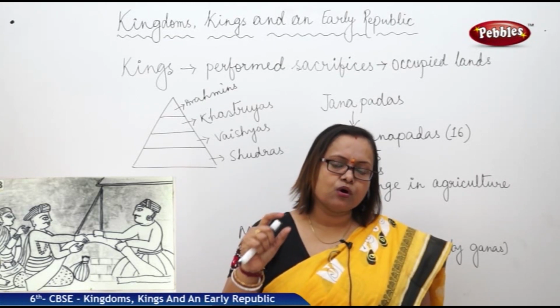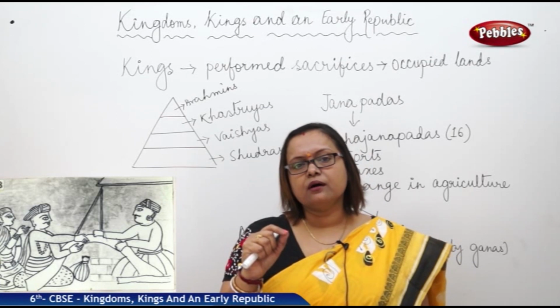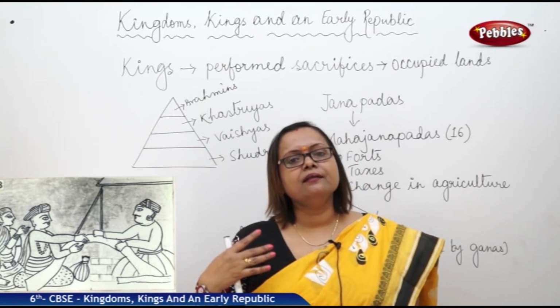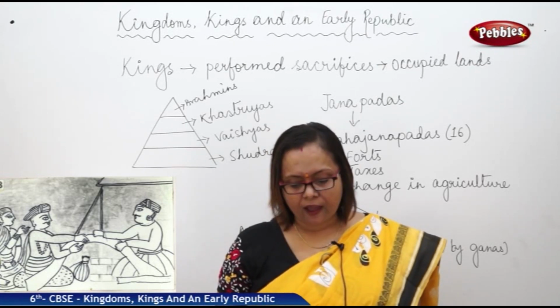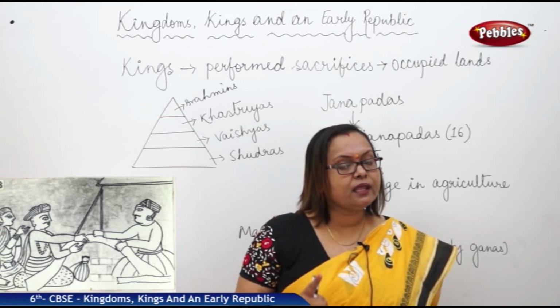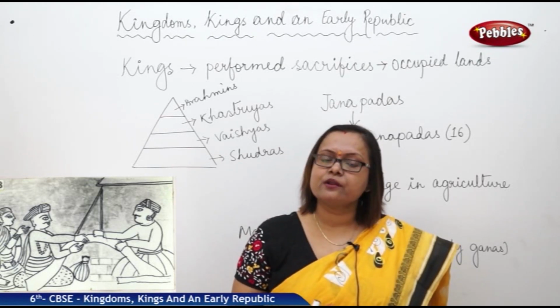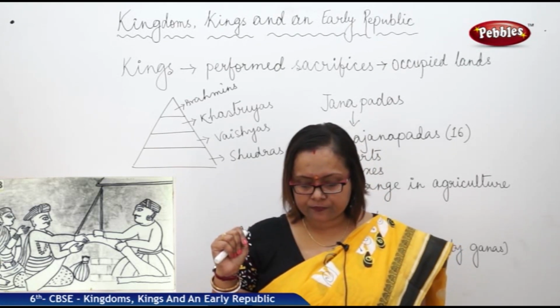All the adult elders were part of this type of assembly where they could share their opinion and thoughts with others. But remember, even in Athens at this point of time, women were not allowed, even slaves were not allowed to give their opinion or be a part of the assembly.